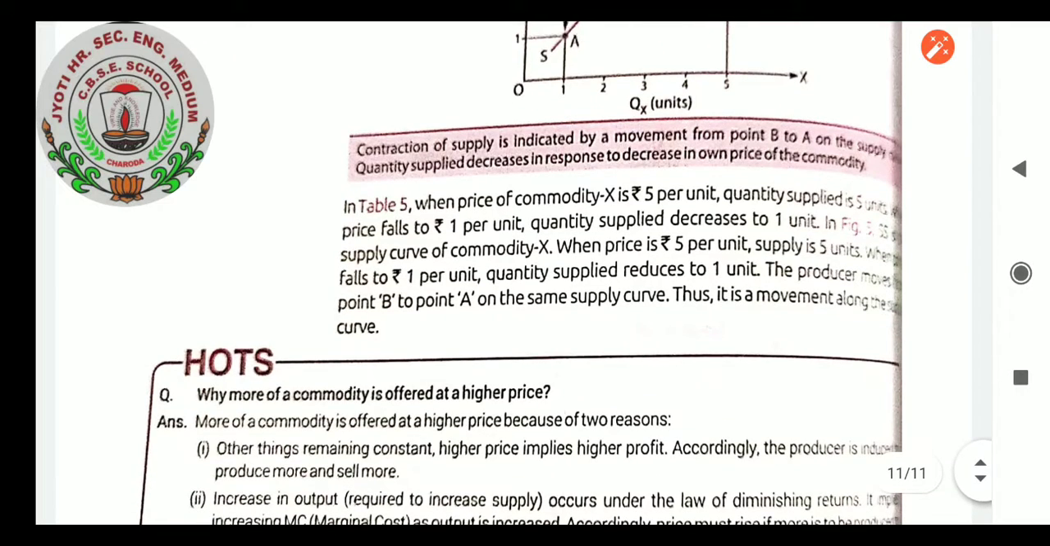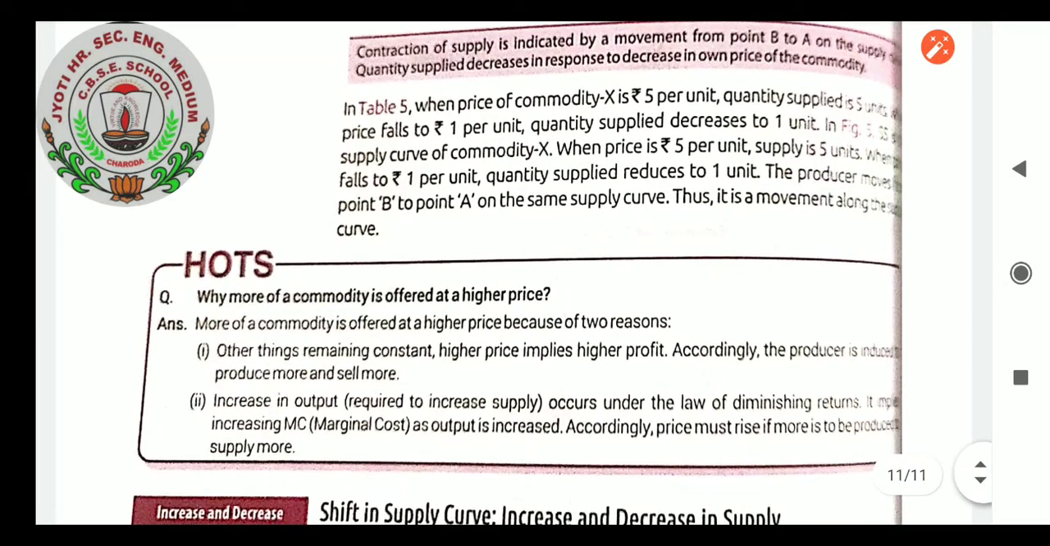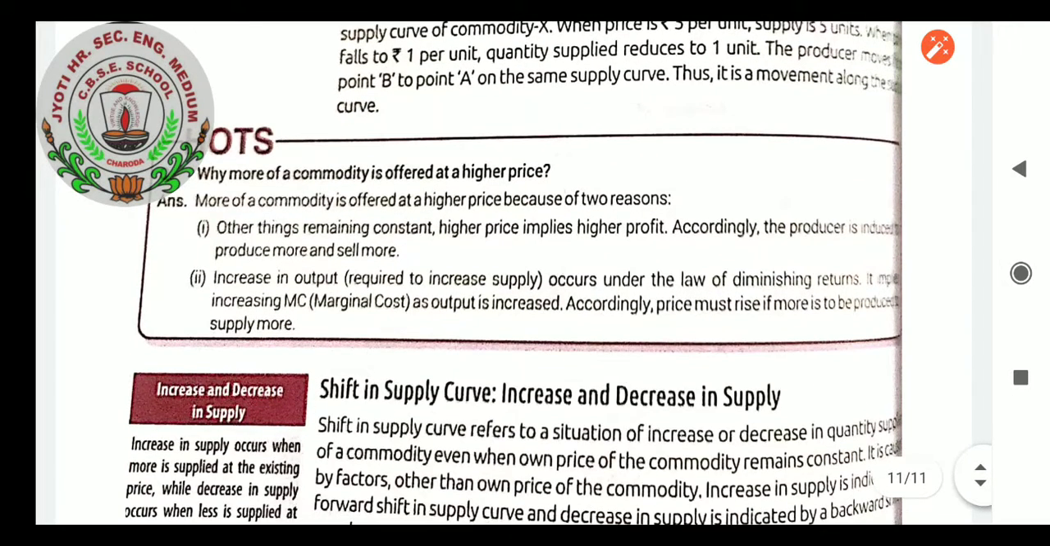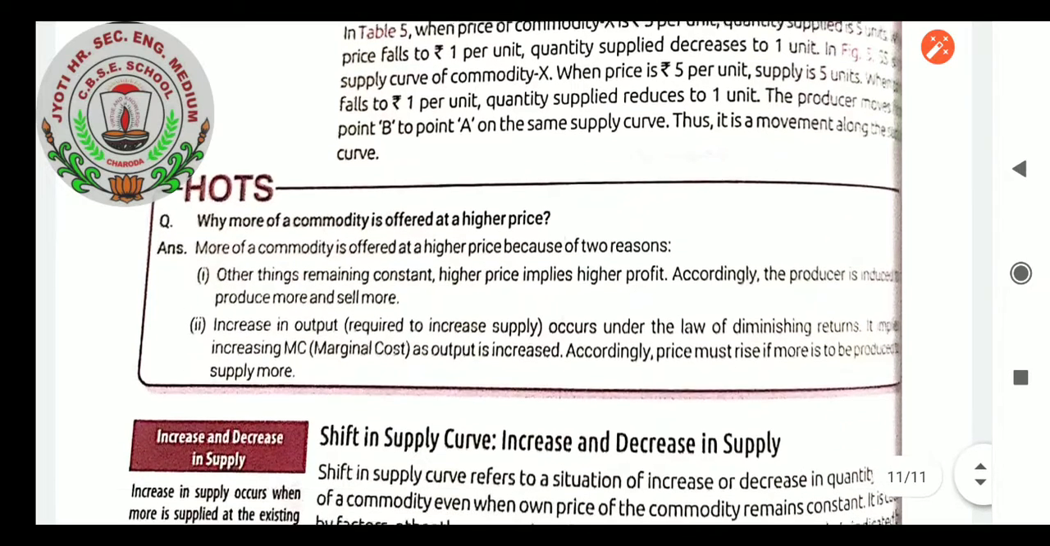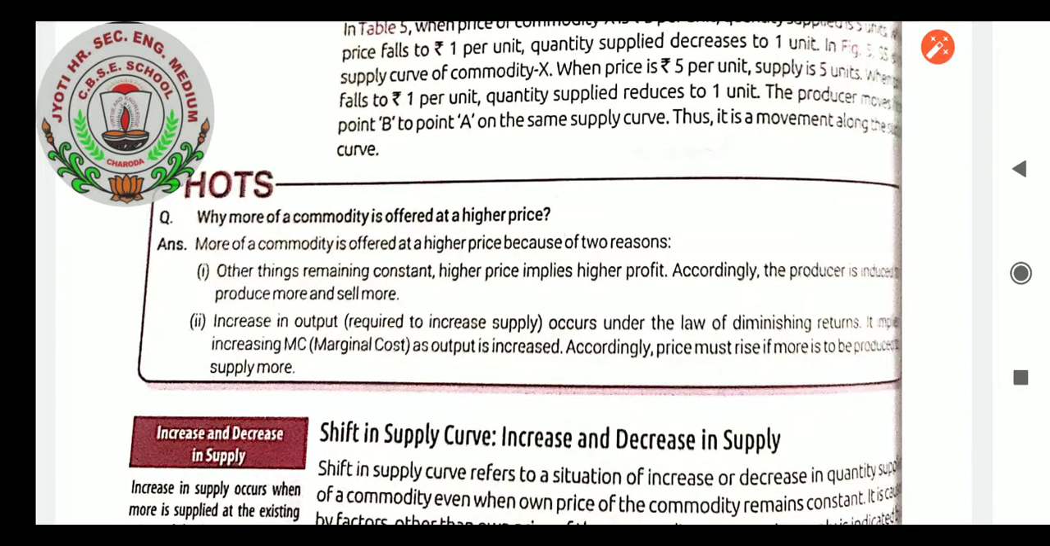In table number 5, when the price of commodity X is rupees 5 per unit, quantity supplied is 5 units. Price falls to rupees 1 per unit, quantity supplied decreases to 1 unit. So it is showing that when the price falls, supply also decreases. This shows a backward movement of the supply curve instead of a forward one, because the supply is going down.